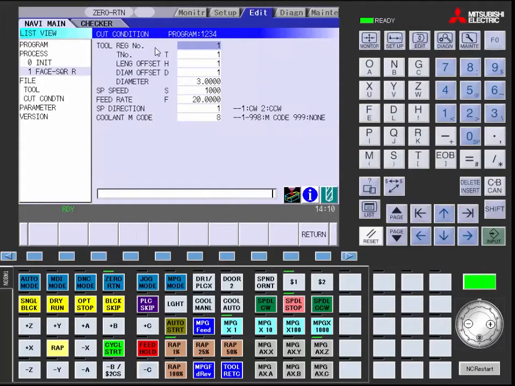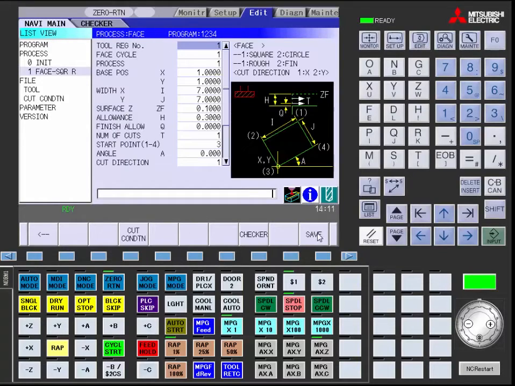You also need to look at your cut conditions, and you will see that you are registered in tool 1. Your length offset is a 1. Your diameter offset is a 1. The diameter of your tool is 3. Your spindle speed is 1000, and your feed rate is 20 inches a minute. Your spindle direction is clockwise, and your coolant M code is an 8. Go ahead and hit return, and then hit save.